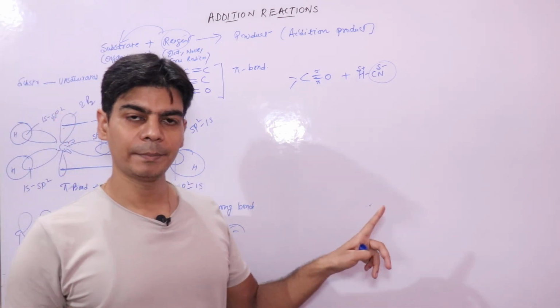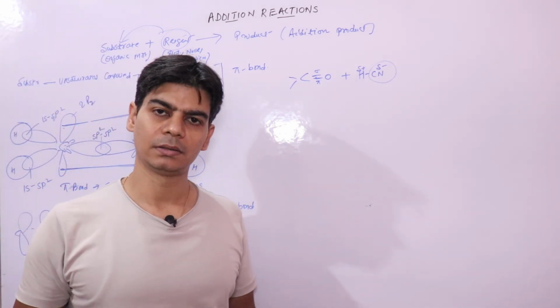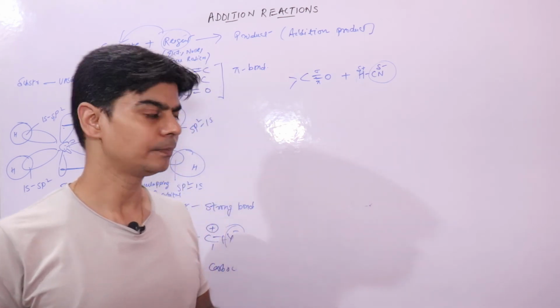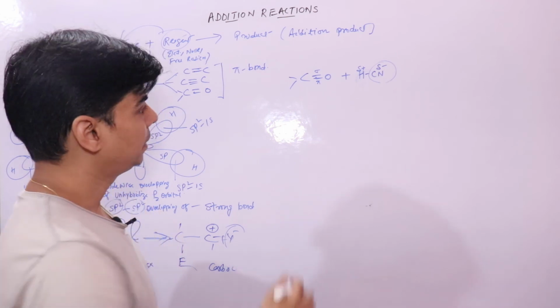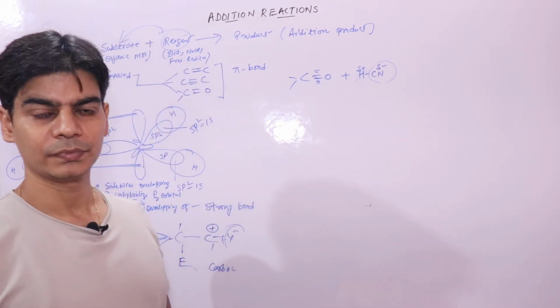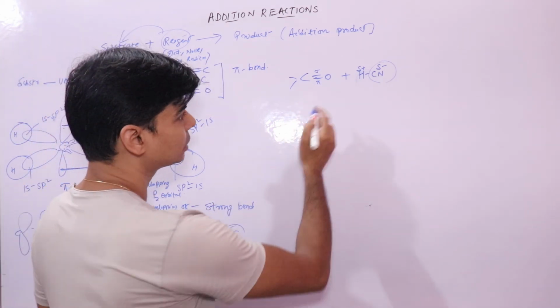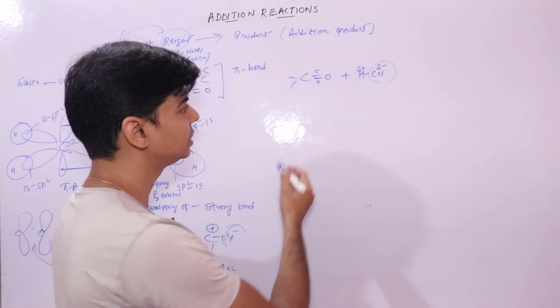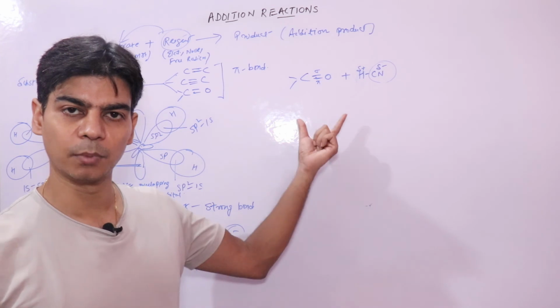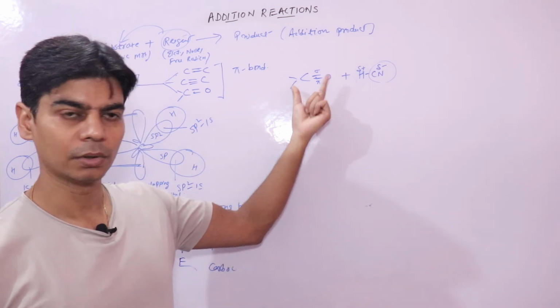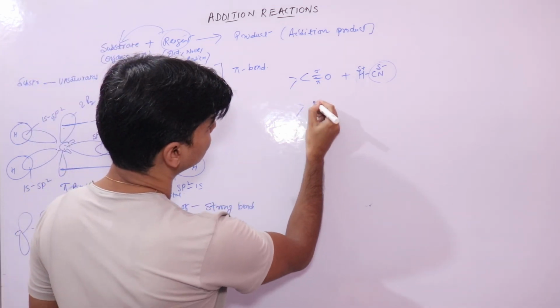Here, if you remember, we have studied the electromeric effect. In case of the electromeric effect, in the presence of an attacking reagent, this is an attacking reagent, this has a pi bond, it has pi electrons. So pi electrons in the presence of this attacking reagent would be transferred to the more electronegative atom of this group.